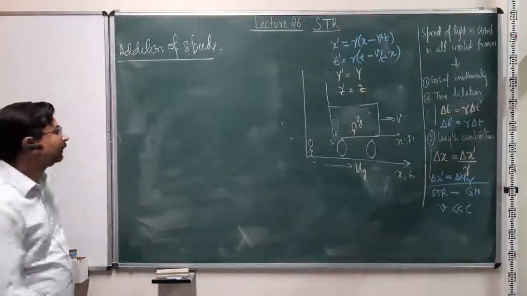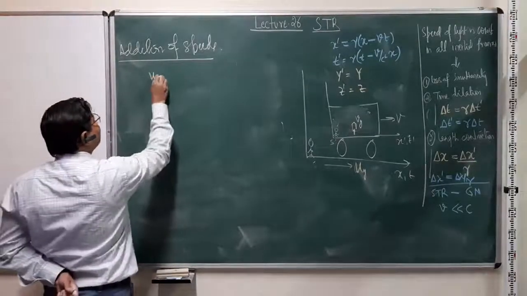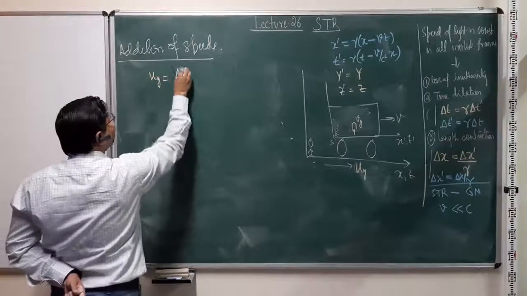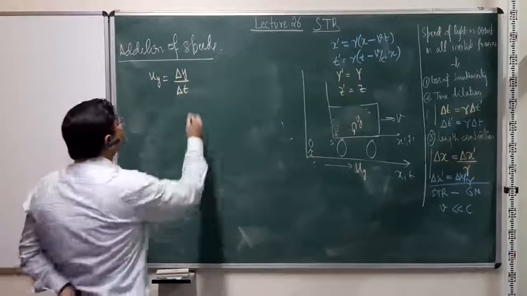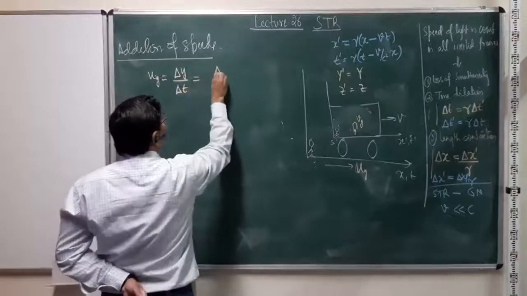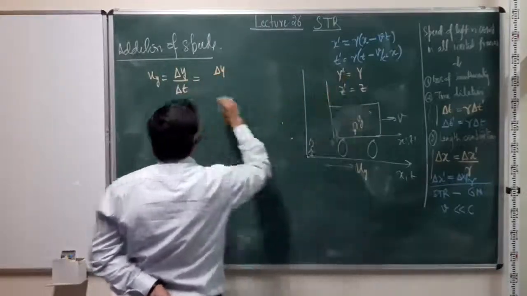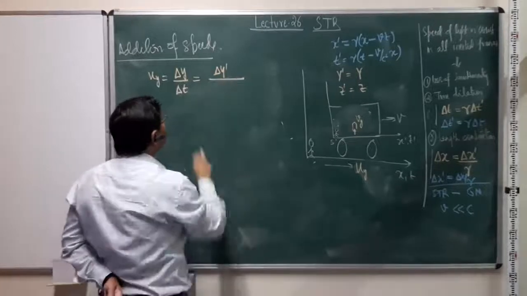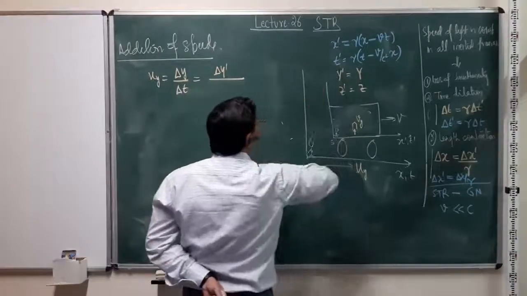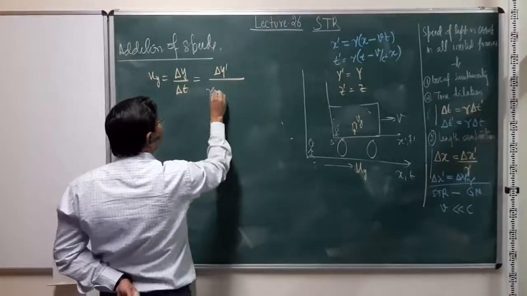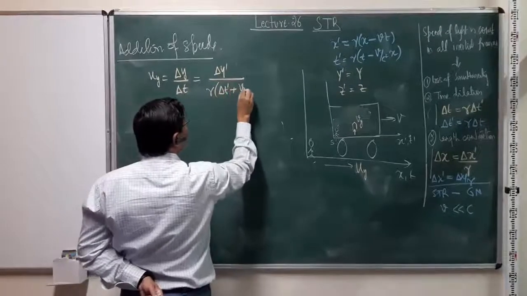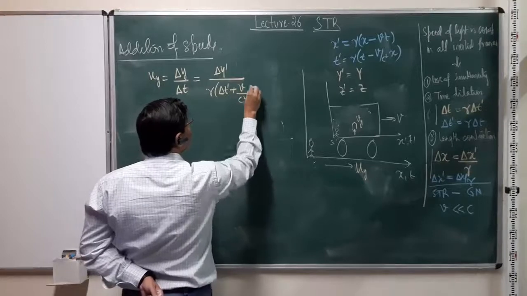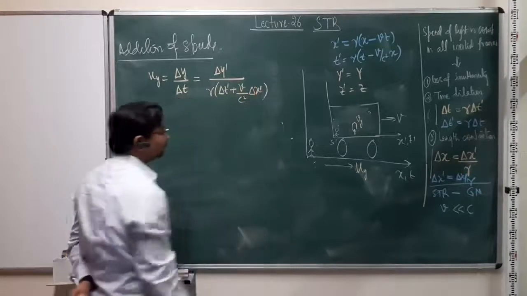Now, if this is the case, then again, what is the uy of the bullet as measured from this frame? Well, let's start with the usual definition. It is delta y over delta t. Delta y is simply delta y prime. Delta t is not simply that. Delta t is still gamma times delta t prime plus v by c square delta x prime.